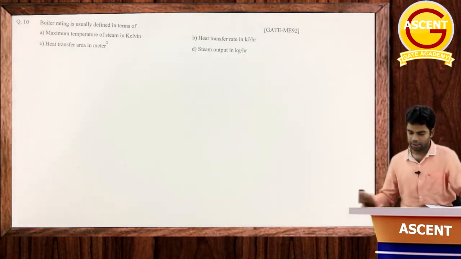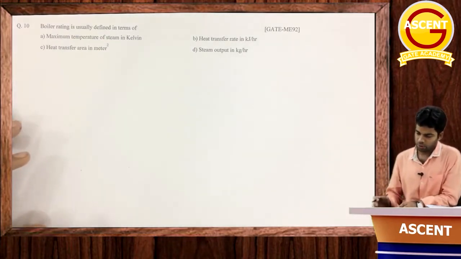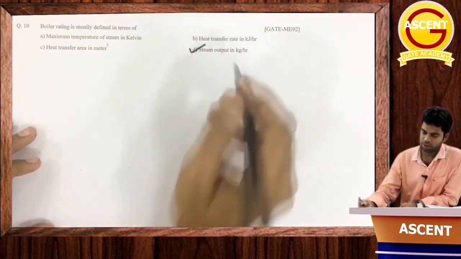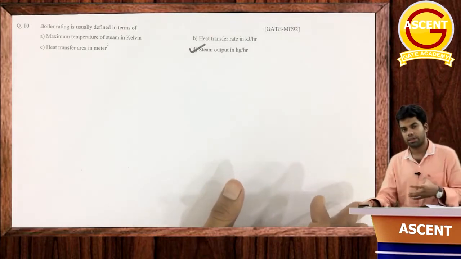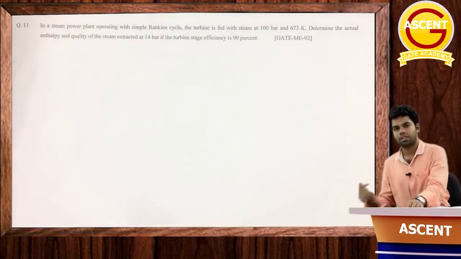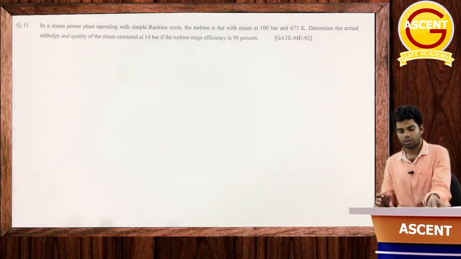The boiler rating is usually defined in terms of steam output in kg per hour. How much steam the boiler is generating, the rating is based on that, in kg per hour that the boiler is generating.